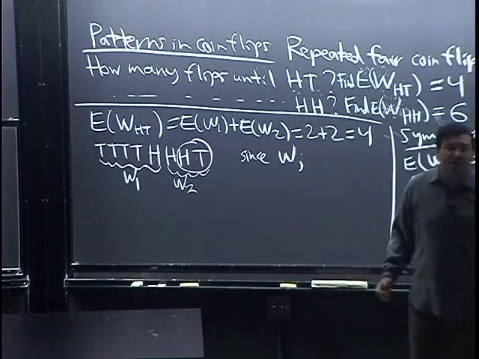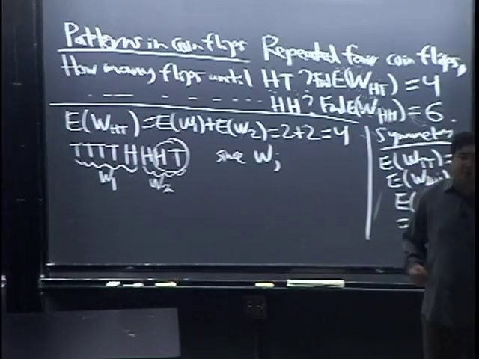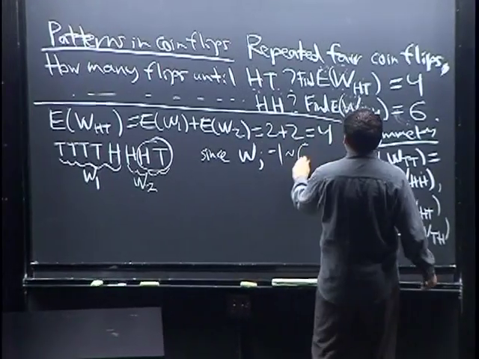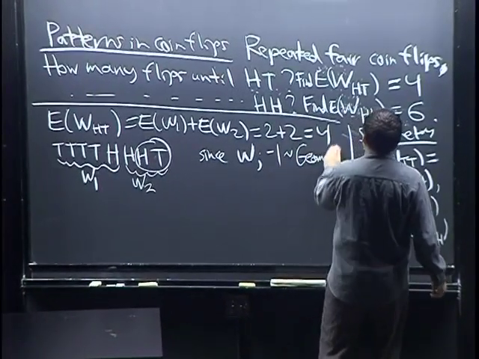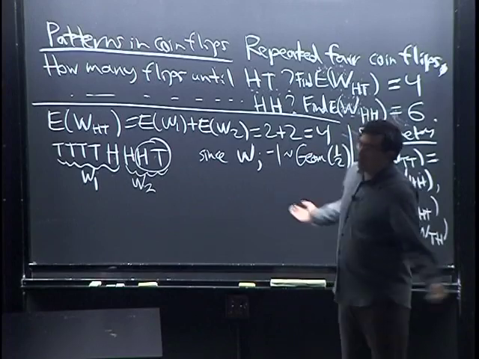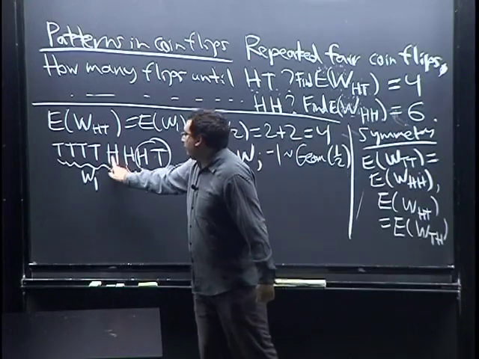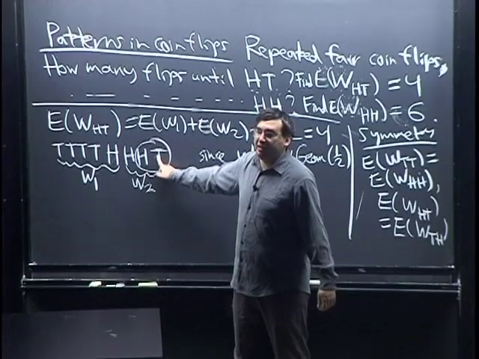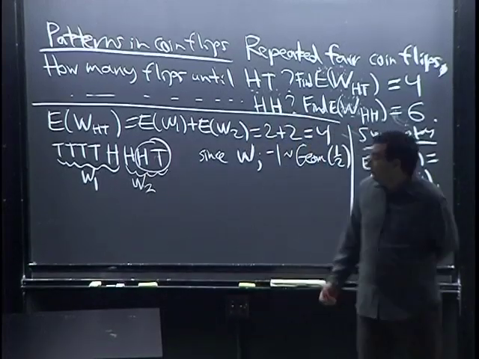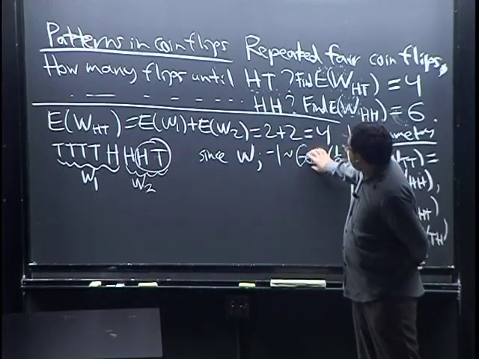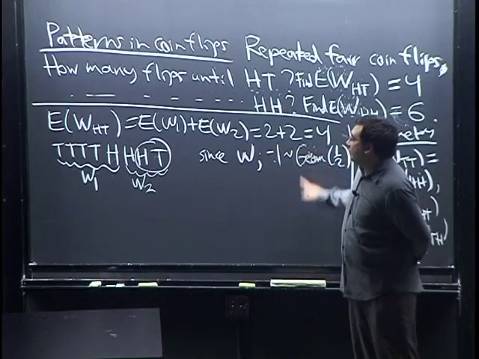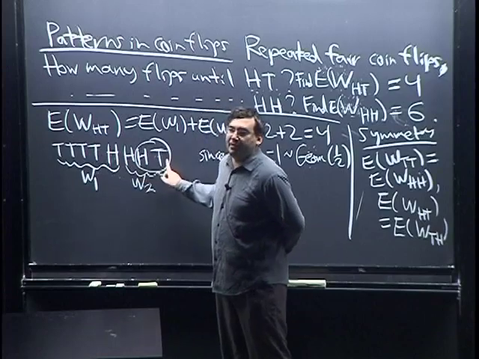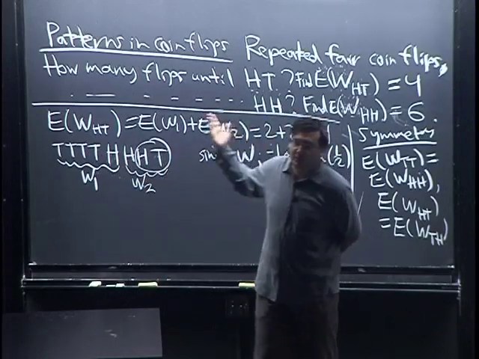equals 2 plus 2 equals 4, since each W is basically a geometric. The only thing we have to be careful about is that we define the geometric to not include the success. So actually Wj minus 1, with our convention, is geometric 1/2. It's just the waiting time for success, where here we're defining success to be this heads, and here we're defining it to be this tails. So geometric 1/2 has expected value 1, and 1 plus 1 is 2. So each of these, on average, takes 2 flips to get to this stage, and 2 more flips to get to this stage. 2 plus 2 is 4, linearity.